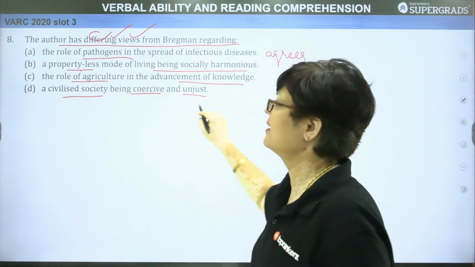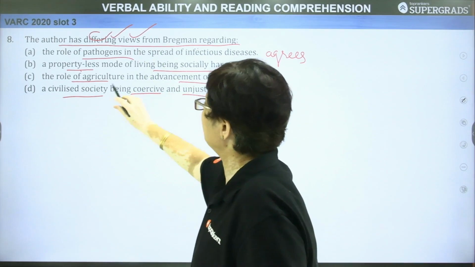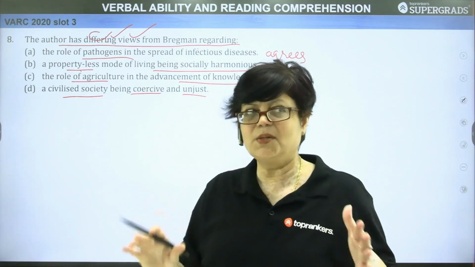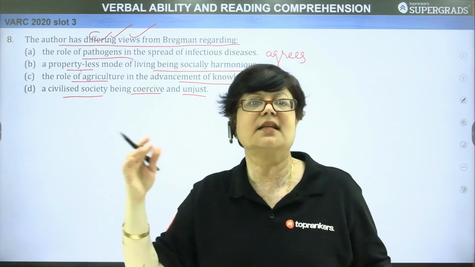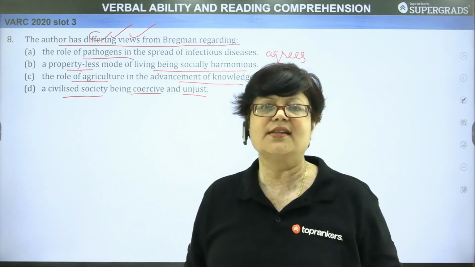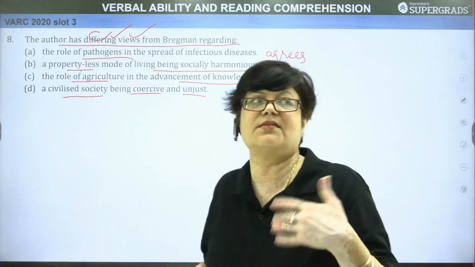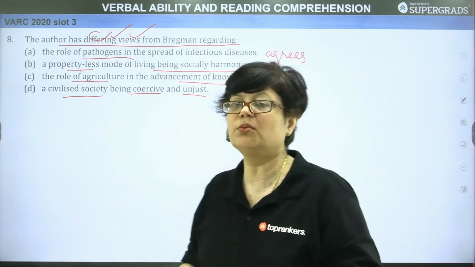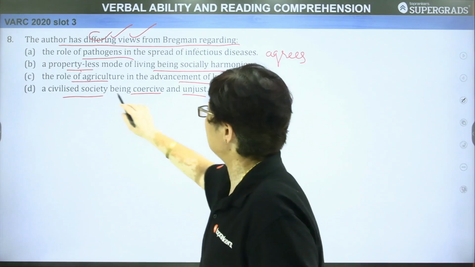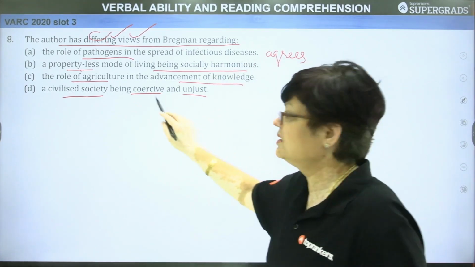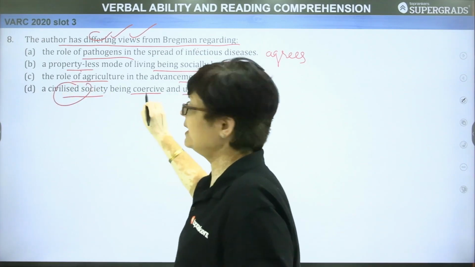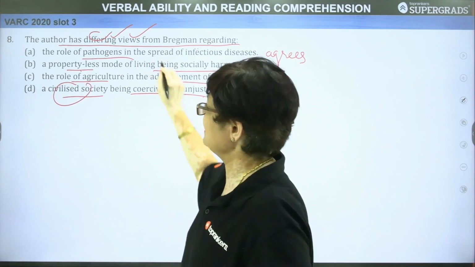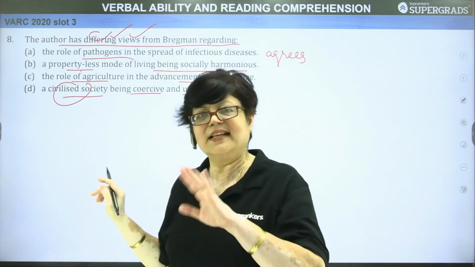It's not like that. Then, see the role of agriculture in the advancement of knowledge. Here also, it may be possible, yes, that when agriculture increased, the knowledge of human beings also enhanced because the civilization proceeded further. Then science and technology also came into play. Then a civilized society being coercive and unjust: does a civilized society have to be coercive, in the negative sense, unjust? Is it necessary? So here you find that the author does not agree.